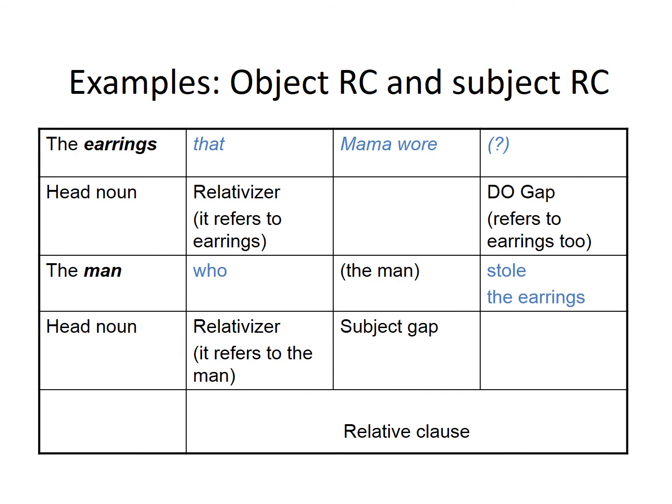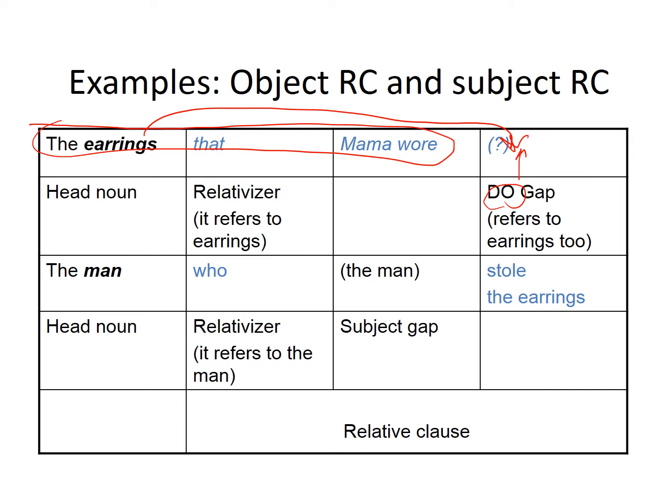And here are those examples that we talked about. The earrings that Mama wore. What's missing is, if you just look at Mama wore, that doesn't really mean anything. So the gap here is the earrings. Now, especially for native speakers, when you look at this noun phrase, it's very easy to process the earrings that Mama wore. But it's not necessarily as easy for someone who's learning the language. And again, here, the gap there is the direct object because earrings have been removed here.